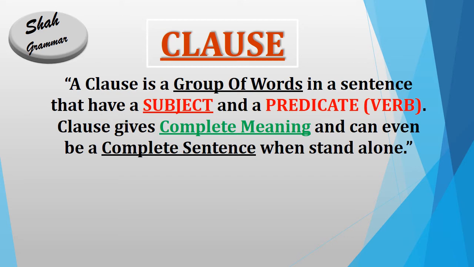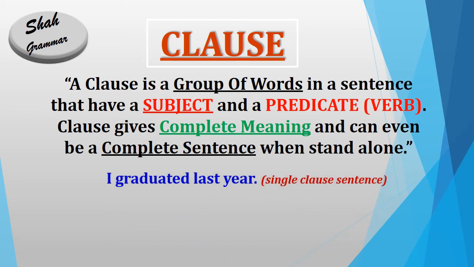Let's see its examples. I graduated last year. It is a single clause sentence. In this sentence, or we can say in this clause, I is a subject and graduated last year is a predicate.